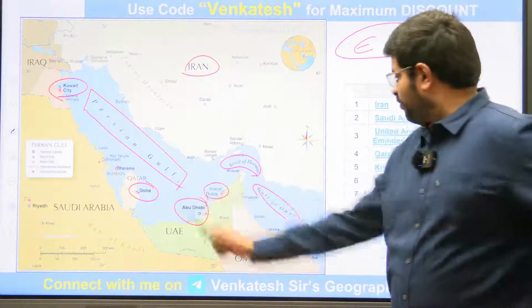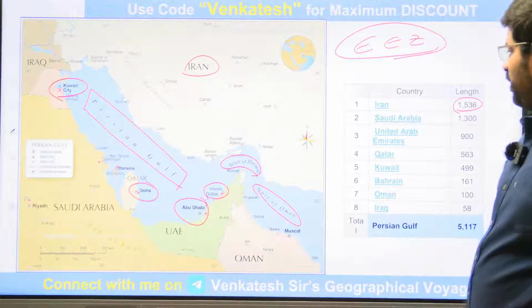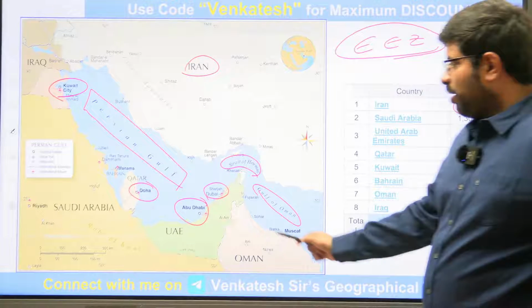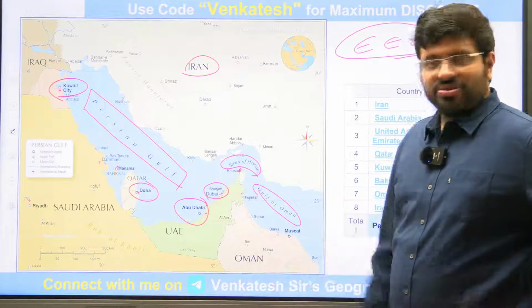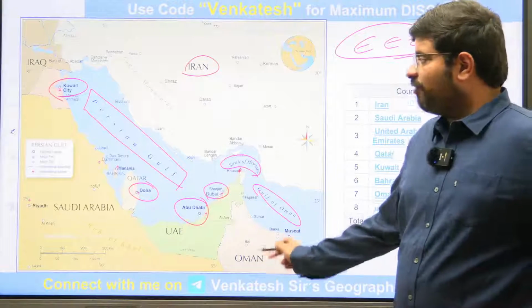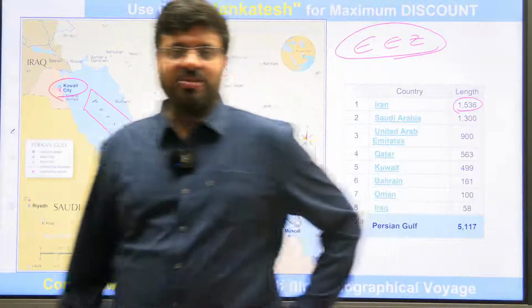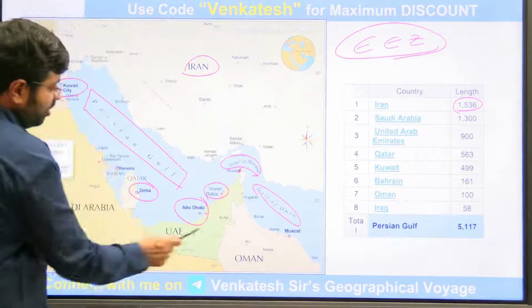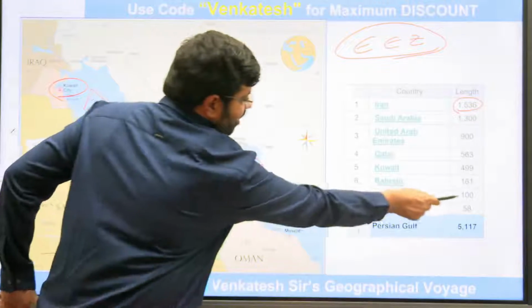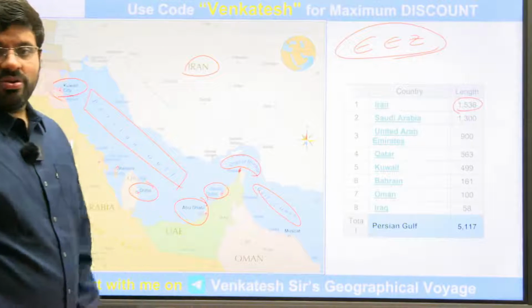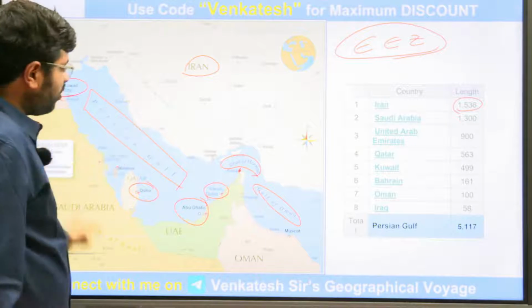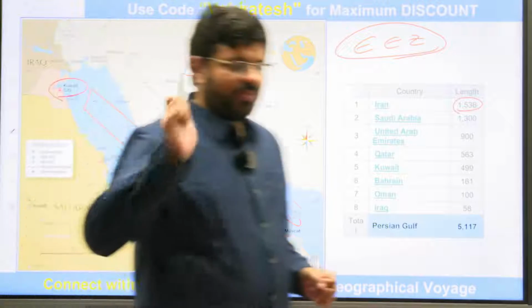You can see here, Oman is also slightly located here. So everyone will be confused whether the Gulf of Oman is associated with the Persian Gulf or not. Oman also has 100 kilometers of coastline within the Persian Gulf. So the countries bordering the Persian Gulf become very, very important.